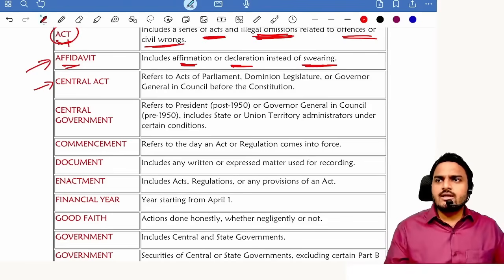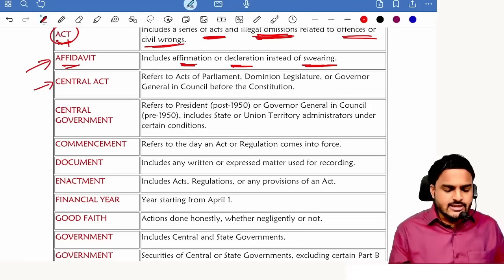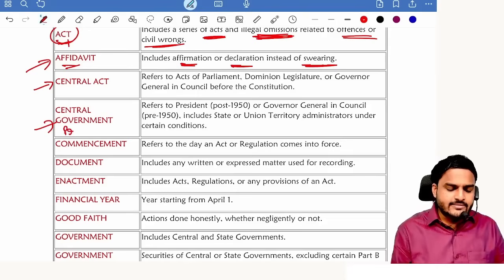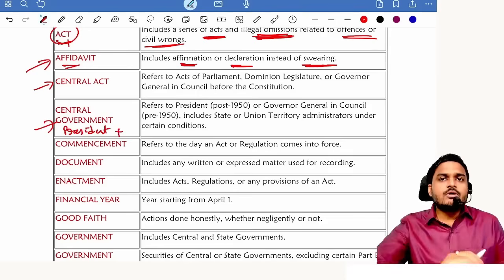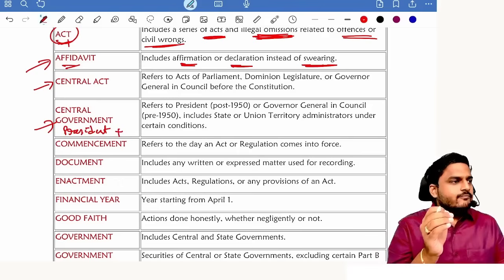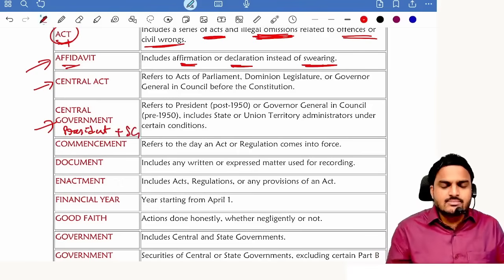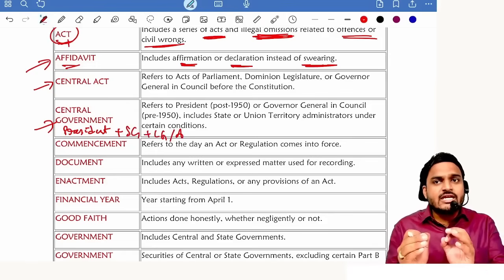Next one, central government. Right now central government means president. And with respect to delegation of functions to state government will also come under the definition of central government. And also lieutenant governor administrators with respect to functions delegated to them.